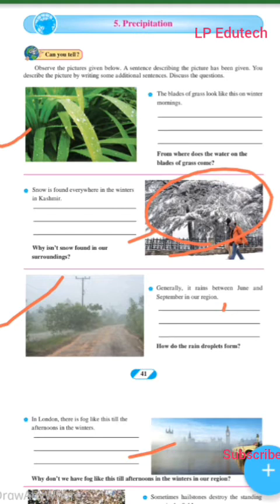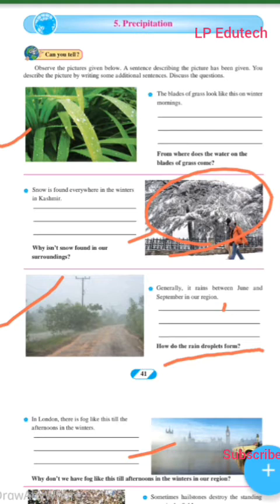Now next, how do the rain droplets form? Clouds form when condensed water droplets and dust particles accumulate, forming large rain droplets. Okay, that is the answer.